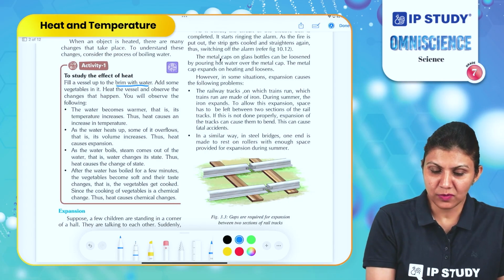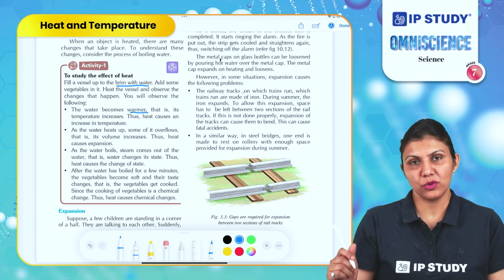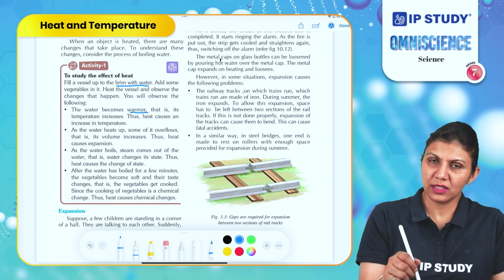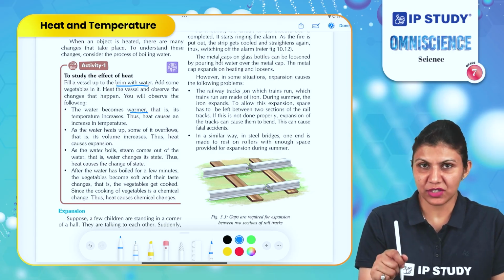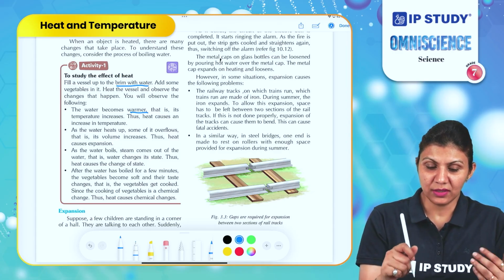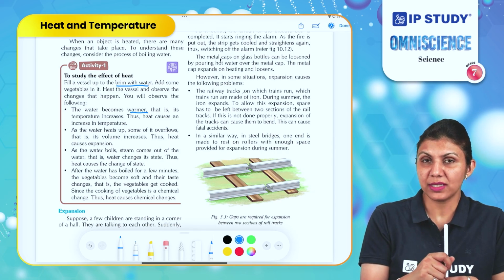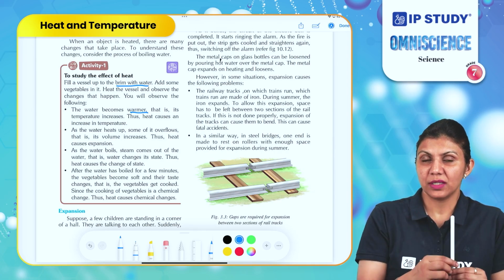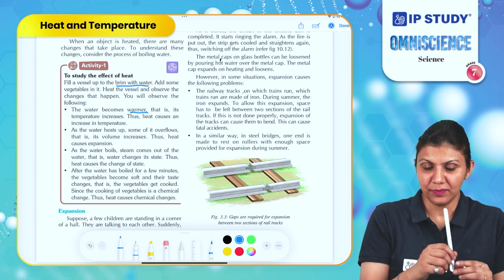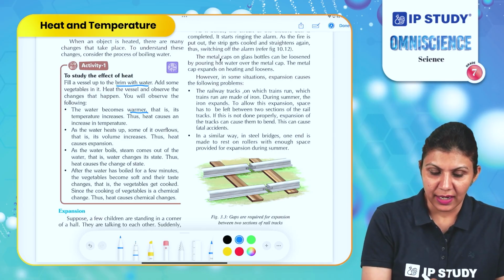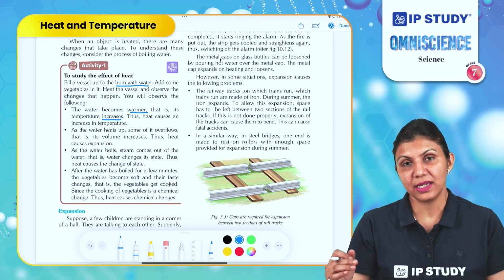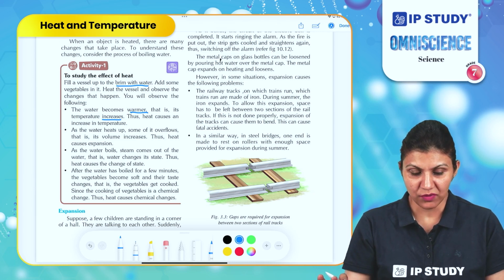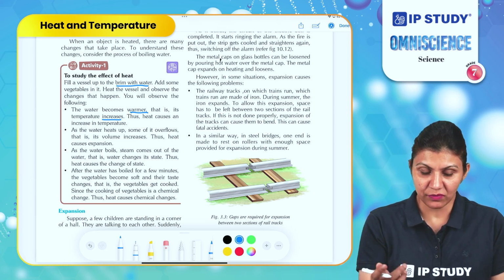The water becomes warmer. How can you test this? Use a thermometer and put it in the water. Before starting the heating process, measure the temperature, and after heating, you will notice that the temperature is rising. The mercury is rising in the thermometer. Its temperature increases, thus heat causes an increase in temperature. This is the first conclusion, the first impact of heat.